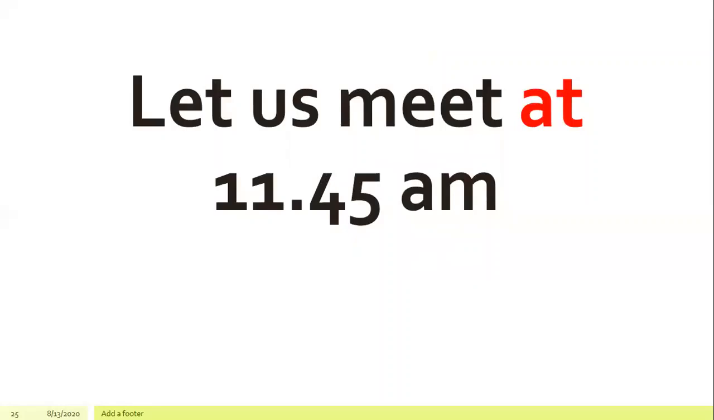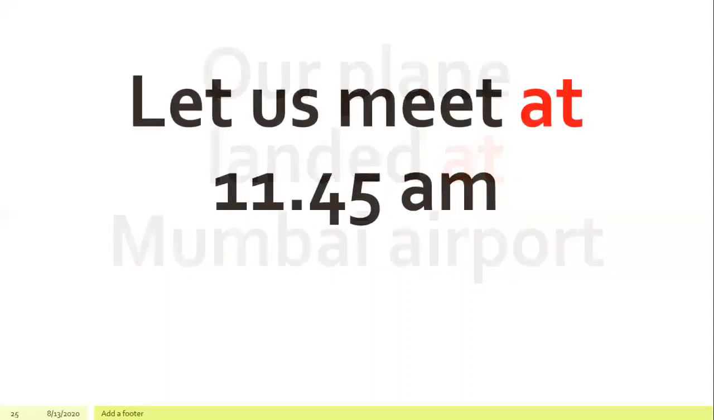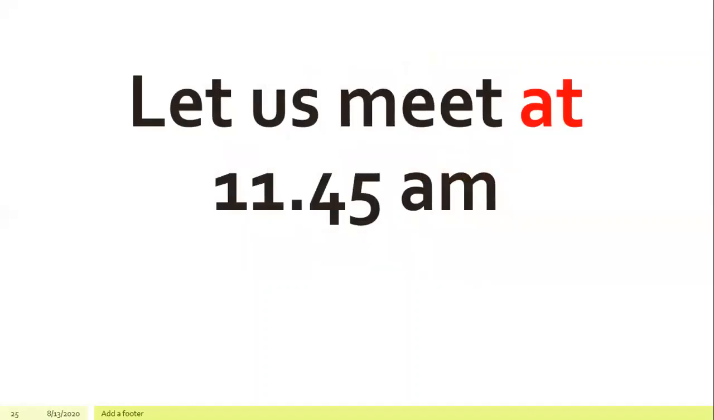See, in the previous example, the preposition at refers to a particular place, that is Mumbai airport. In the next example, the preposition at refers to a particular time, 11:45 a.m. So, the prepositions in and at are used to refer to a particular place or a particular time.